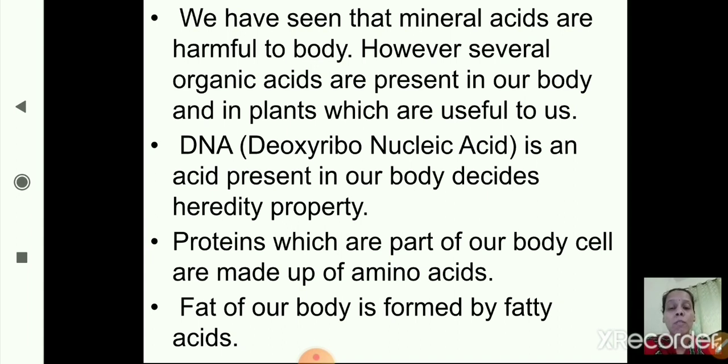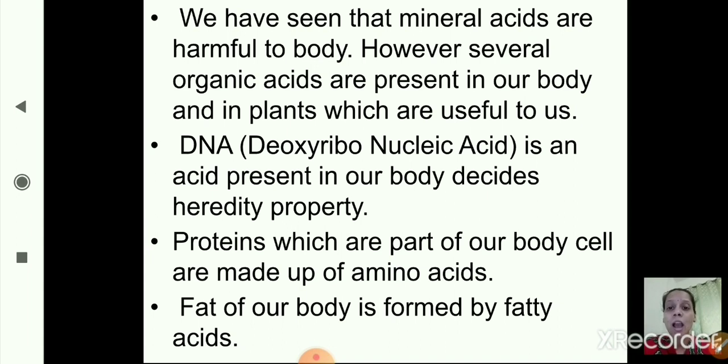Proteins which are part of our body cells are made up of amino acids, and the fats in our body are made up of fatty acids. So these are the different acids which are present in our body. They are organic acids and they do not harm our body, they are useful to us.